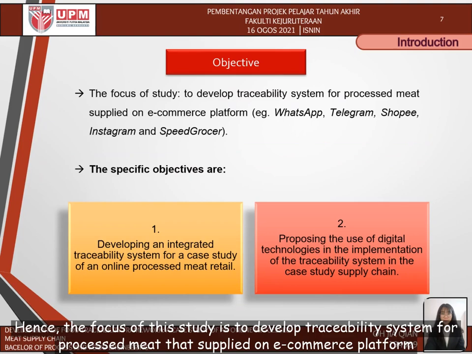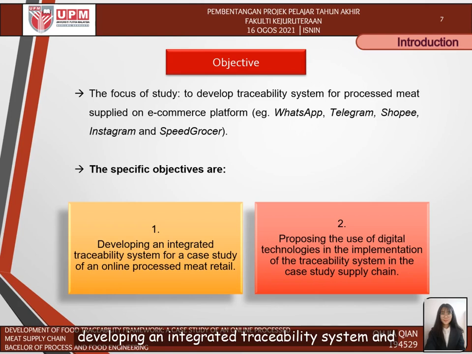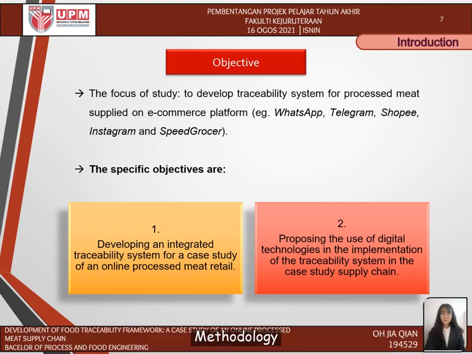Hence, the focus of the study is to develop a traceability system for processed meat supply on e-commerce platforms such as WhatsApp, Telegram, and so on. Here are the specific objectives, which are developing an integrated traceability system and proposing the use of digital technologies in the implementation of the traceability system in the case study supply chain.